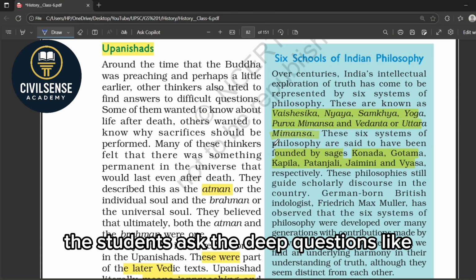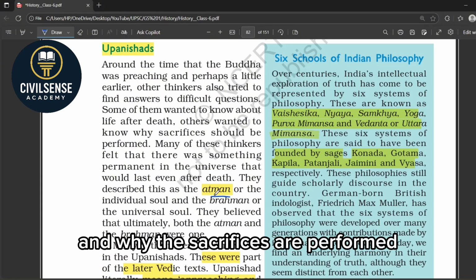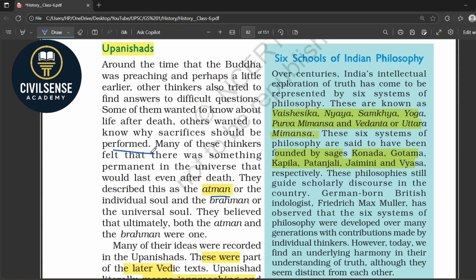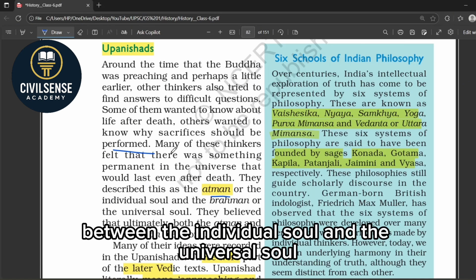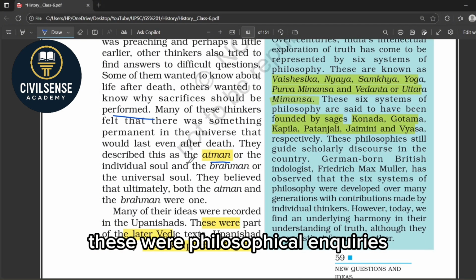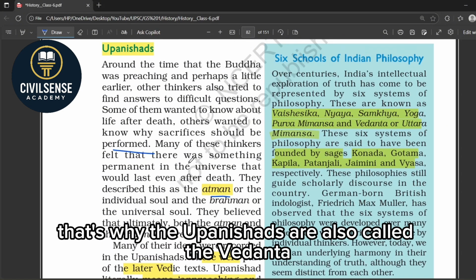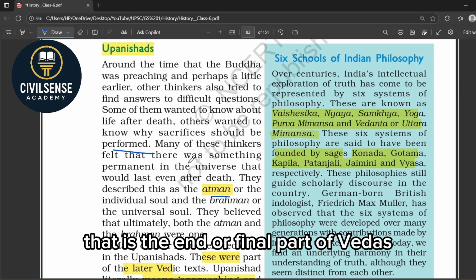The students ask deep questions like what is the meaning of Atman, or the soul, the self, and why sacrifices are performed, and what is the universal soul, and what is the relation between the individual soul and the universal soul. These were not ordinary questions, these were philosophical inquiries. That's why the Upanishads are also called the Vedanta, that is the end or final part of the Vedas.